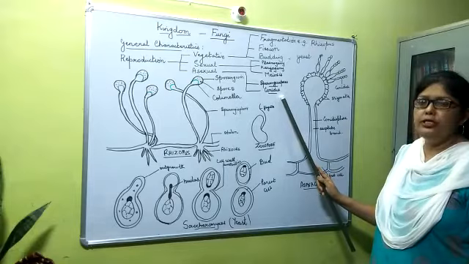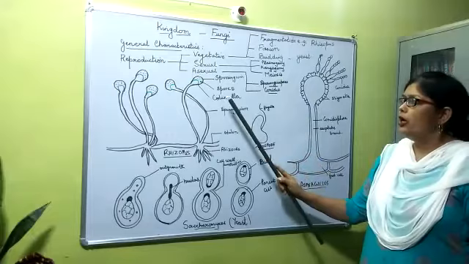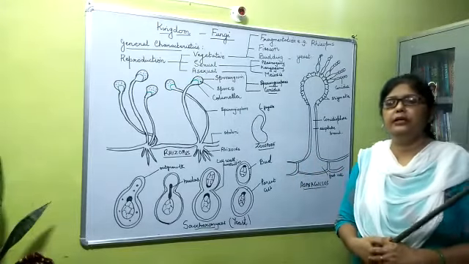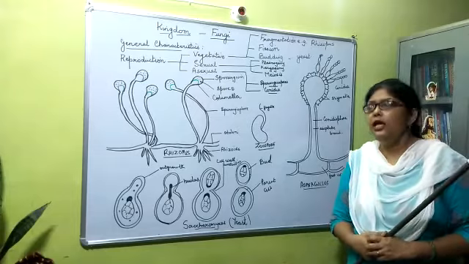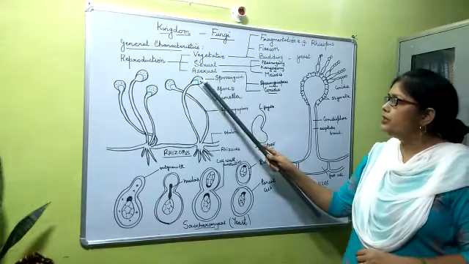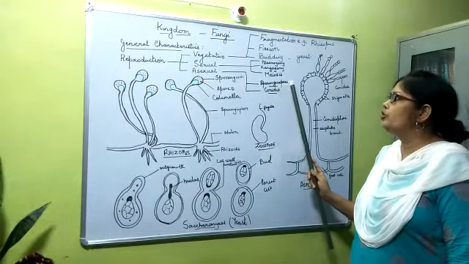Sporangiospores are produced inside a structure that is elliptical or round, and that is called the sporangium. So inside the sporangium, the spores that are present are called sporangiospores.